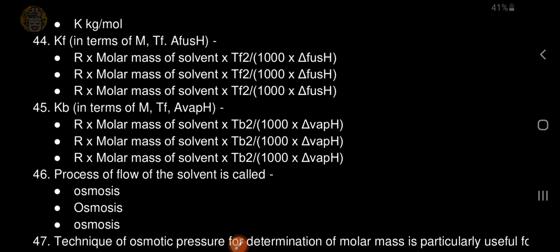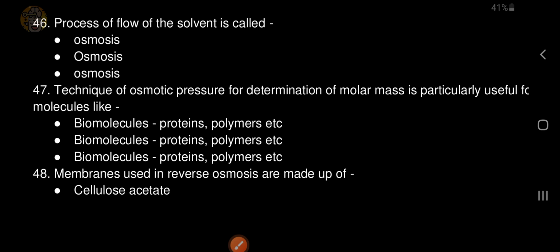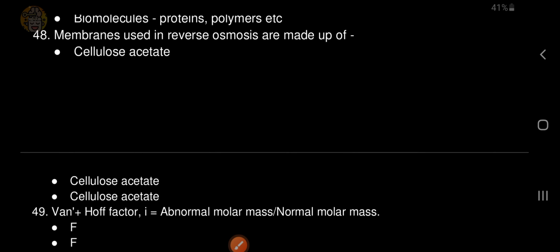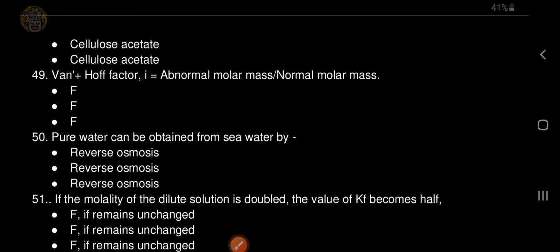Process of flow of the solvent is called osmosis. The technique of osmotic pressure for determination of molar mass is particularly useful for biomolecules, proteins, polymers, etc. Membranes used in reverse osmosis are made up of cellulose acetate.